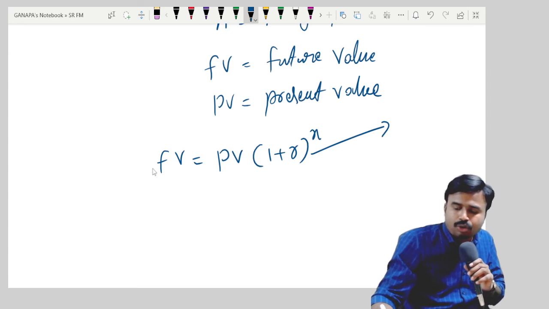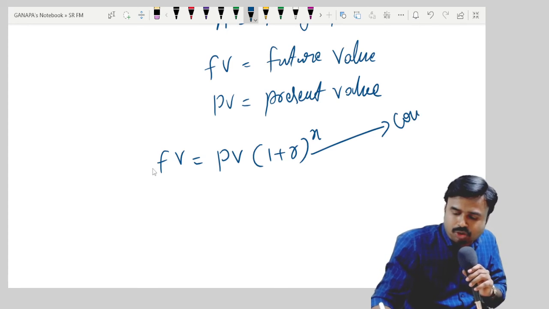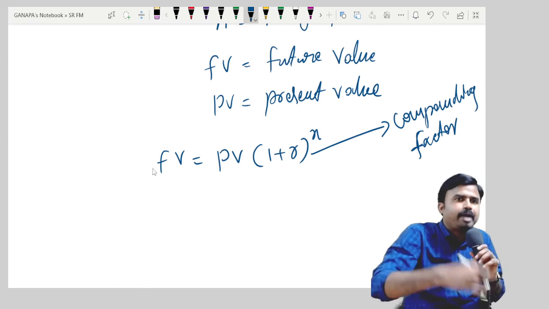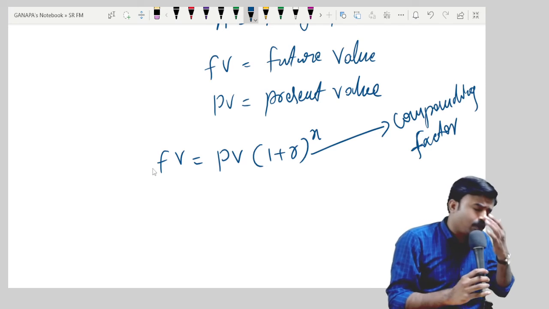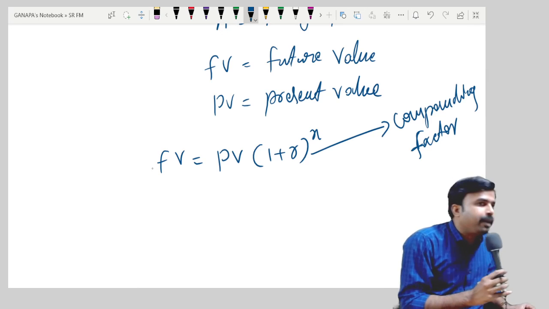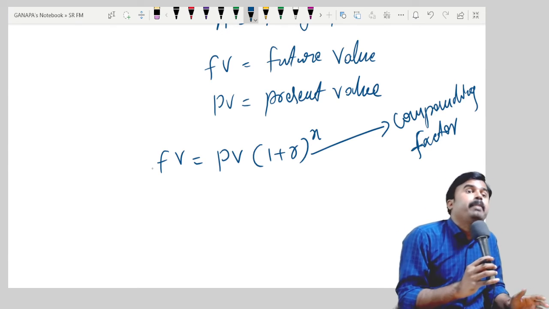That's why this is known as compounding factor, an additive factor. It will add interest or it will add profit. See, it is not always interest only. It can be profit also. It can be rate of return also. It can be an appreciation also.